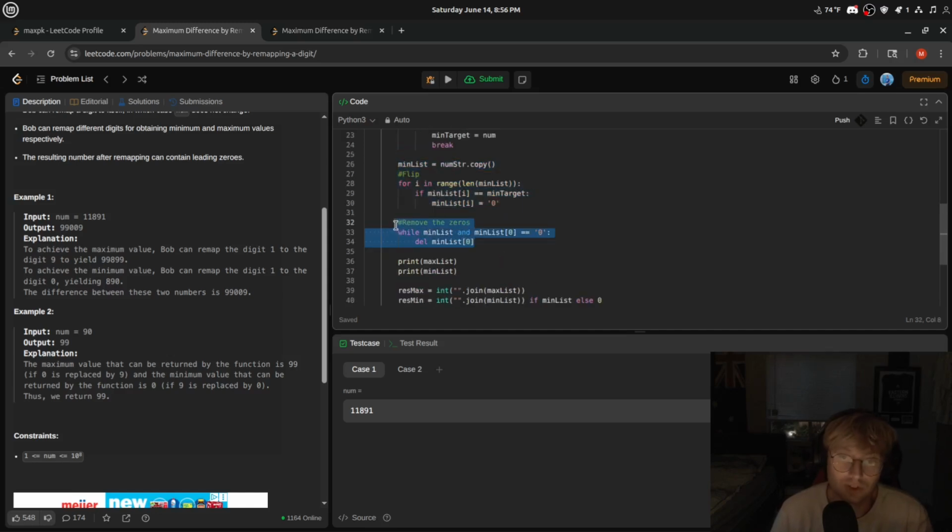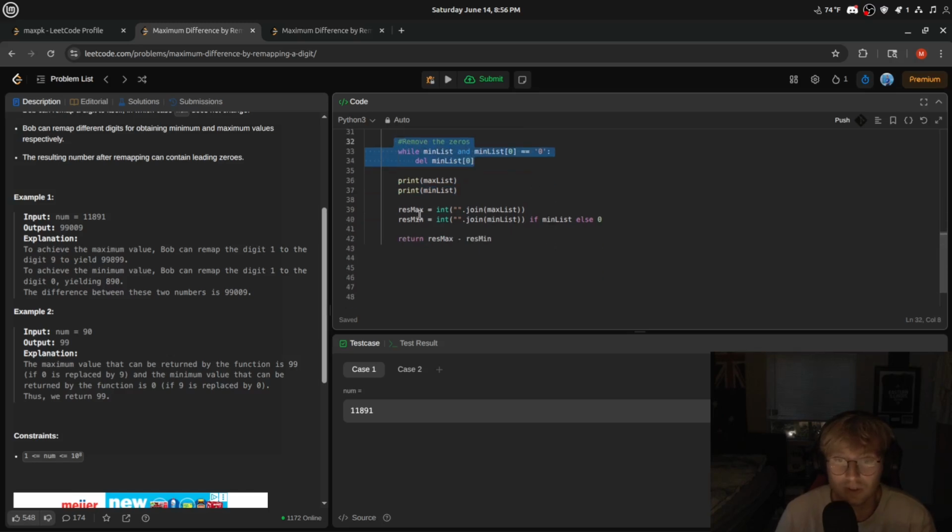Then I would remove the zeros in front for the minimum, because technically if you were to flip this, like we would have flipped all these ones, we'd have 00890. Now obviously that's not a valid number having zeros in front of it. So that's what this little while loop does here, is remove the leading zeros. And then we simply made it back into an integer and then did a res max minus a res min.